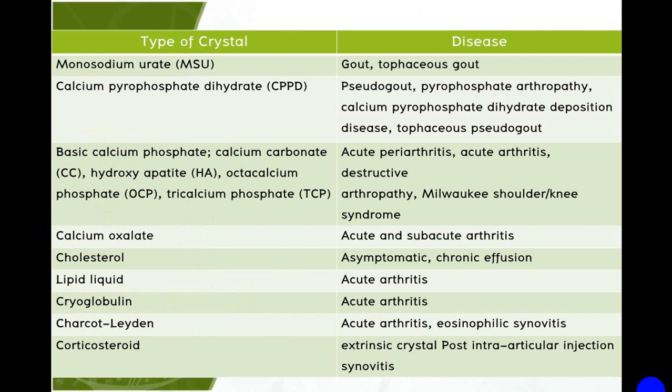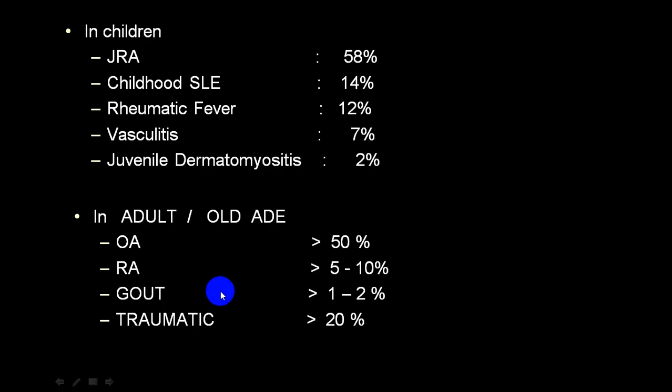After doing a synovial fluid examination, only then will you be able to identify this particular group, because under a microscope, if you can identify these crystals, you will label this as calcium oxalate arthritis, or cholesterol arthritis, or charcoal-laden crystal arthritis, or eosinophilic arthritis, etc. So these are the words they utilize.